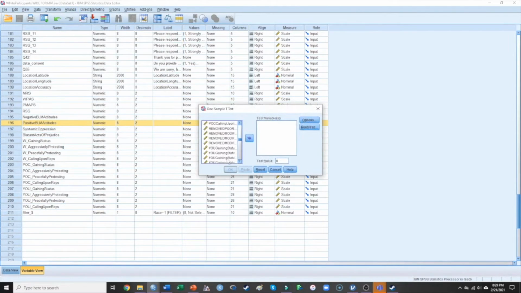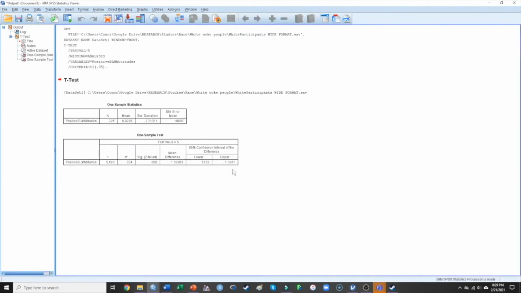Then I'm going to scroll down to where we have the positive Black Lives Matter attitudes. For my test value, again this was a 1 to 9 scale, and I want to know, do people generally hold more favorable or more negative attitudes toward Black Lives Matter? So I'm going to compare their scores to the midpoint. The midpoint here is 5. If we hit options, we don't need to worry too much about that, so we go ahead and hit OK.